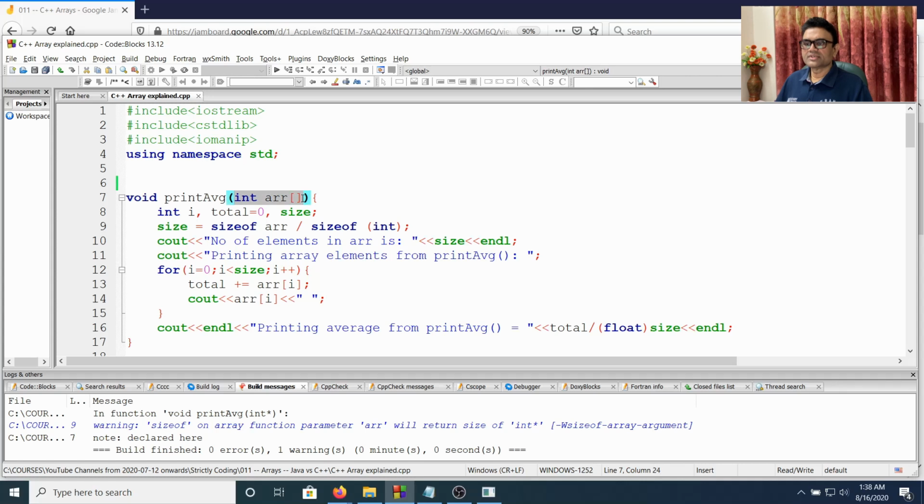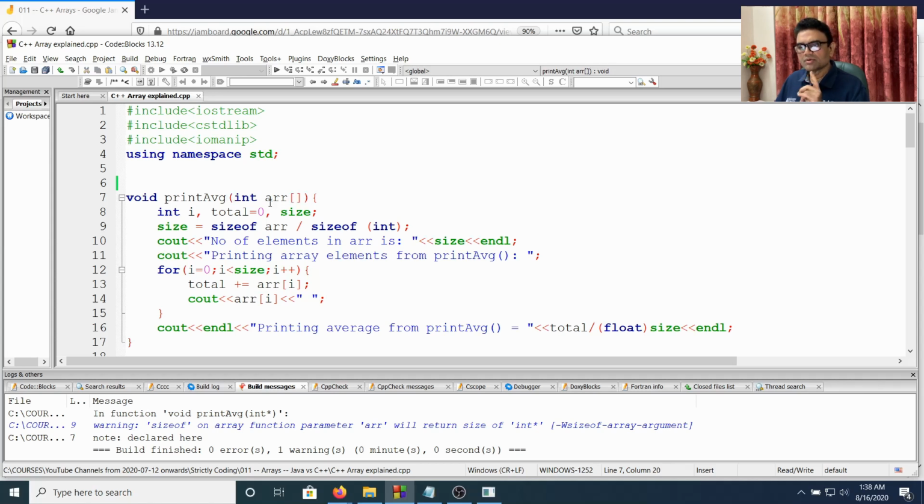Basically it's an integer pointer, but instead of int star arr, we use that subscript to understand that it's the base address of an array, not the address of a single integer. Just to differentiate that, we use this notation. So if you want to send an array, you have to use that subscript instead of int star.